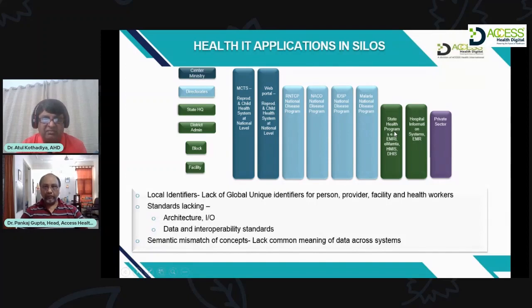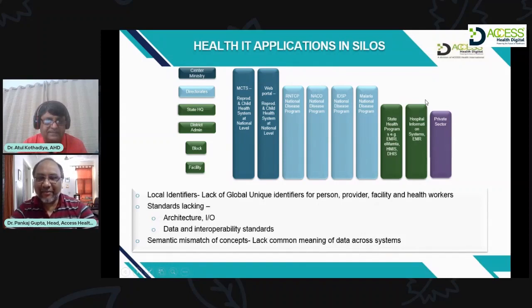And if no data aggregation happens at a national level, the government will not be able to take policies based on the data available. So that is the landscape currently present in India. All these applications are in silos. I would like to invite Dr. Pankaj to talk about this a little more.